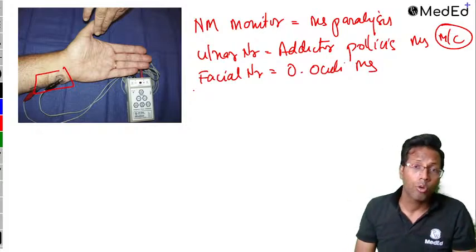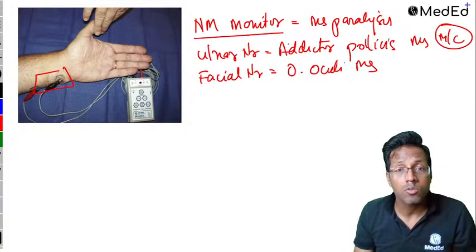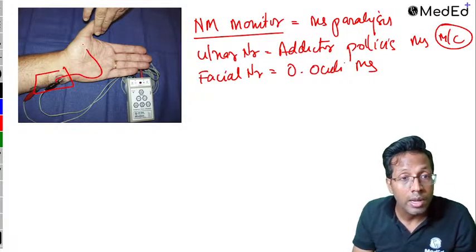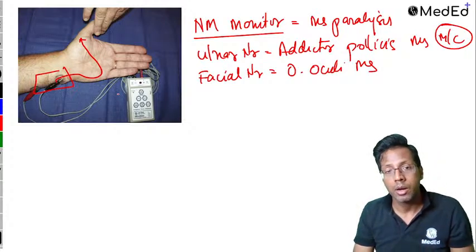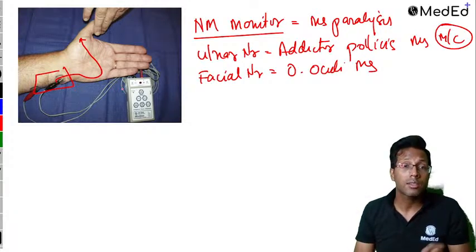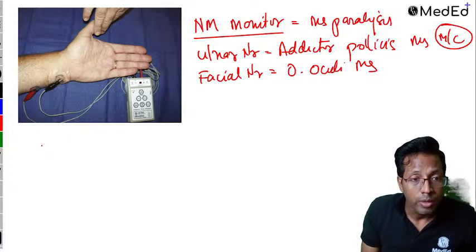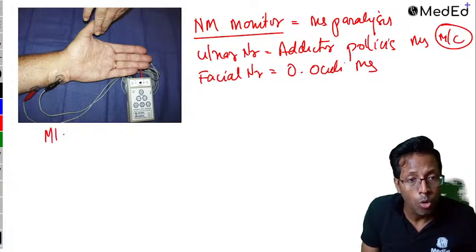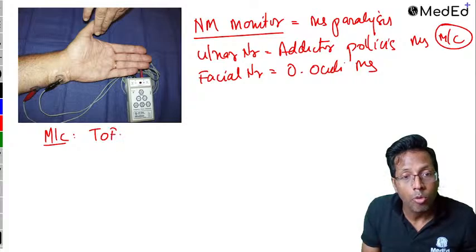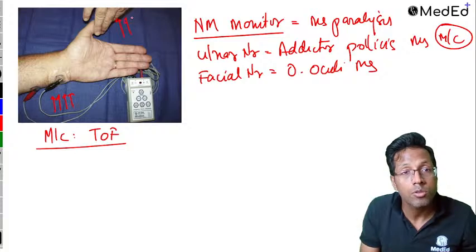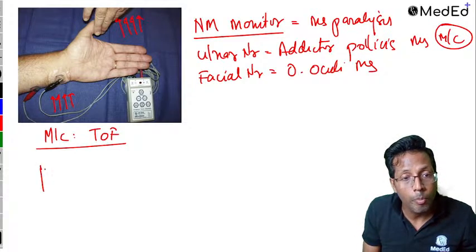Okay, so therefore neuromuscular monitor means one nerve and the corresponding muscle is to be monitored, right? It tells you whether the muscle paralysis is there or not there. So this is your neuromuscular monitor. Normally the most commonly used mode is called the train of 4 mode. Train of 4 means I'm going to give 4 stimuli over here and I'm trying to see 4 responses over here. So if there is no paralysis, you are going to get the same response.